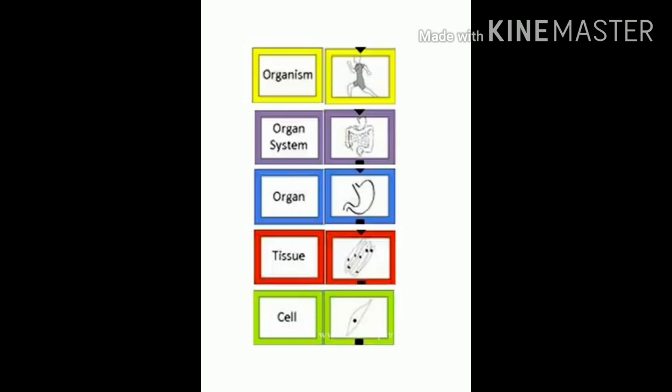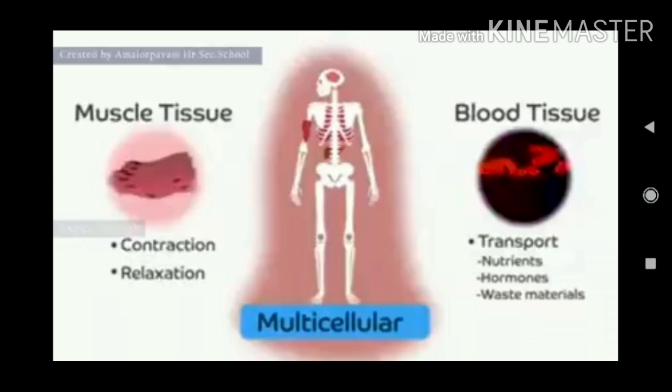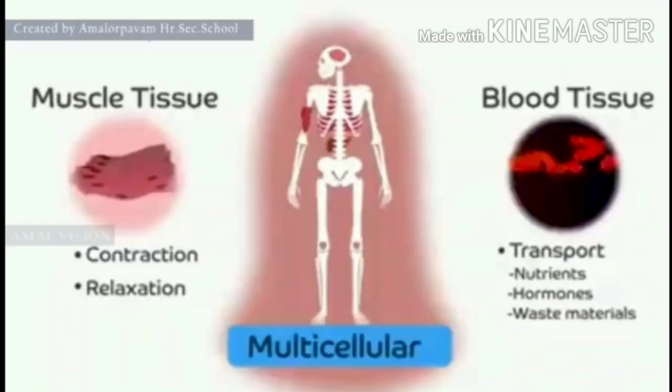Many cells together form a tissue. Tissues together form an organ. Many organs together form an organ system. Many organ systems together form the whole organism. We already learned this process in our previous classes. So the multicellular organism has many organs and many tissues to perform its functions. But in a unicellular organism, the one cell itself performs all of its functions.